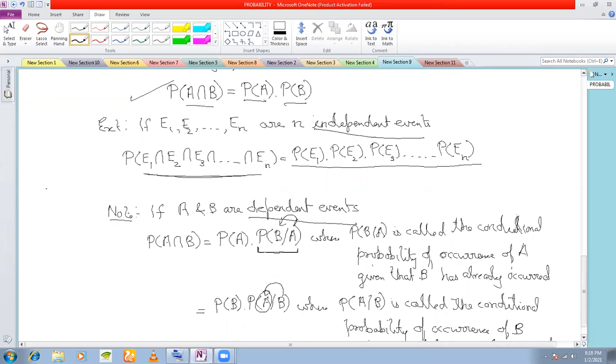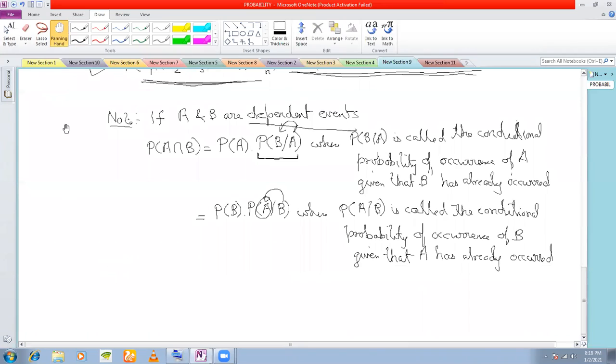Now your next question must be, do you have a result for P of E1, E2, En if they are n independent events? Then I can find E1, E2, E3 by multiplying the individual probabilities. In the case of conditional probability, what will happen if E1, E2, En are all dependent events? In this case also, we have a result, but that result is not required. Remember, I will just mention this.